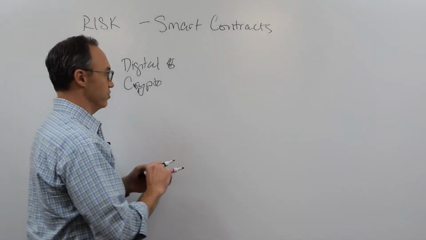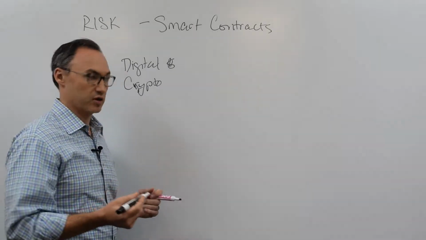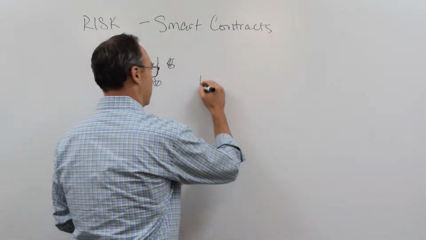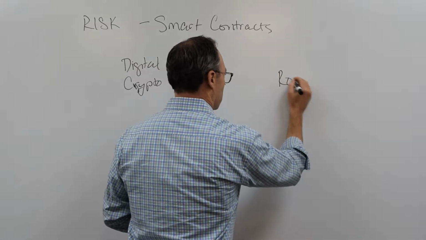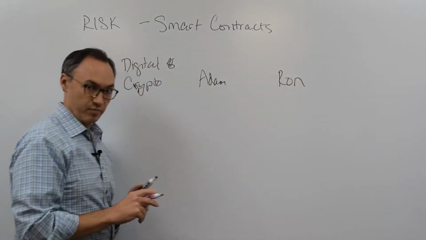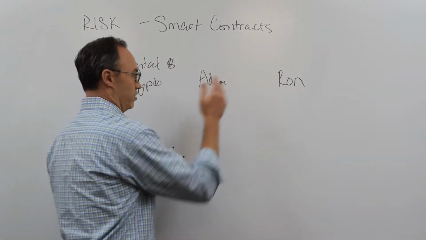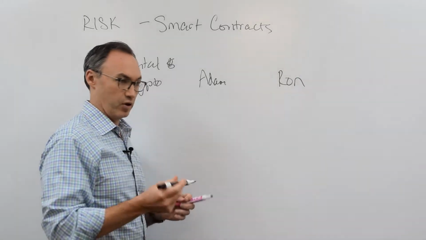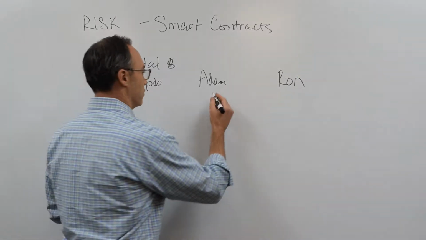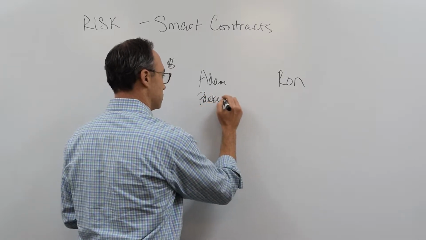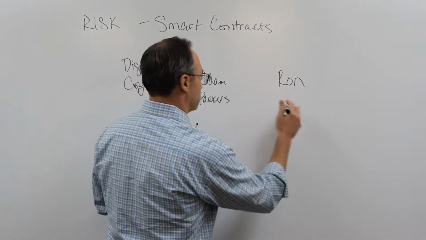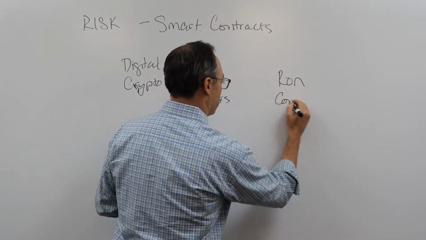So now what you can do with something like a smart contract here, let's say you have, again, Adam and Ron, and this would be a very simplified one. Let's say we made a bet on a football game. Okay, so Adam takes the Packers, and Ron takes the Cowboys.